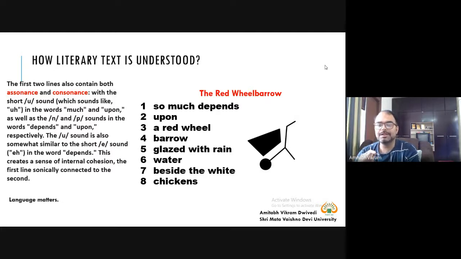The uh sound is somewhat similar to the short e sound in the word depends. Vowel sounds are pronounced in a very short place in the mouth. The space from where all the vowels are pronounced, the movement is not very far, it's a very small space.